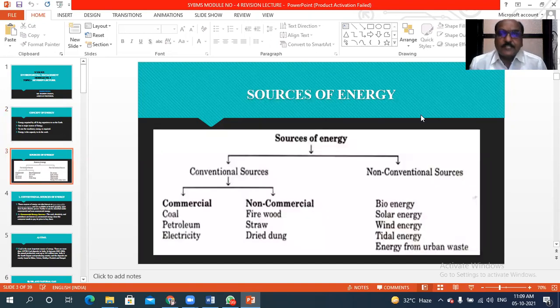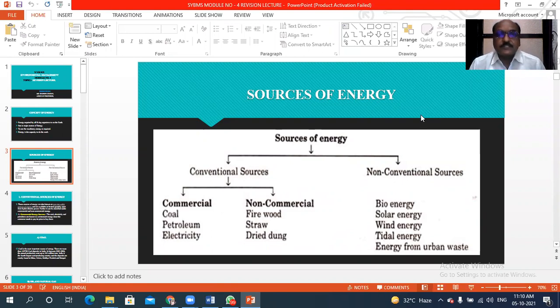Then, dear students, I will explain what sources are available in the world as a source of energy. Listen to that. Basically, whatever sources are available in the environment or in the world as a source of energy, we can divide into two different types. The first is conventional sources of energy. The second is non-conventional sources of energy.